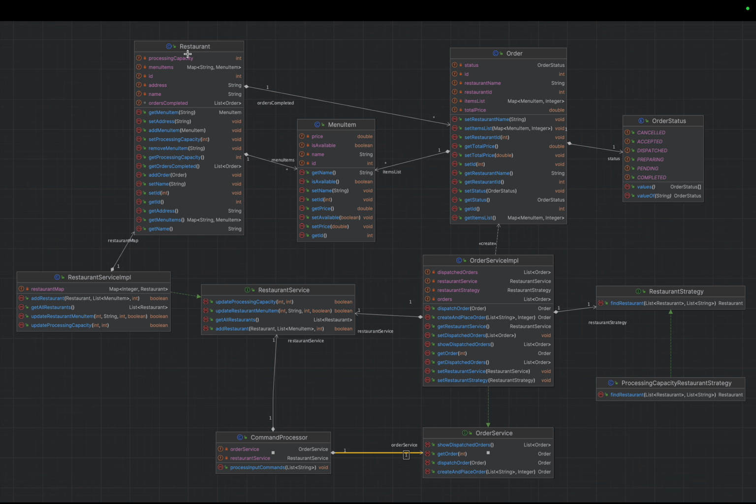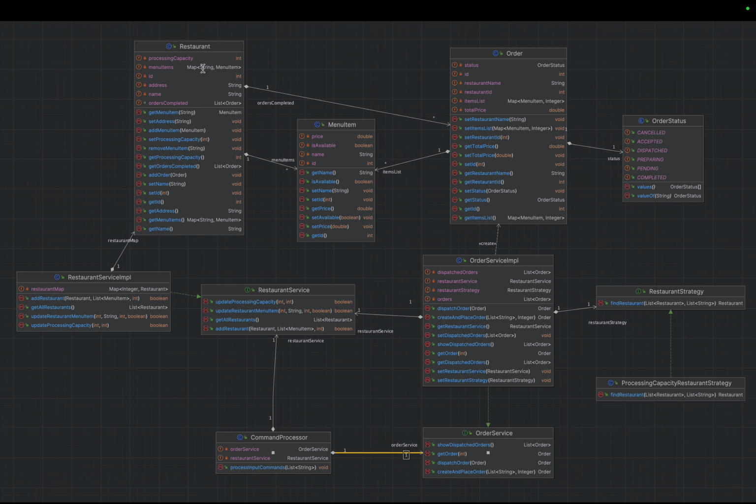So if we see here, I have defined the restaurant. It has the processing capacity, menu items, ID, address, name, and orders completed. So list of orders, if you see the data type, and menu items I have also defined as a map with a string key.